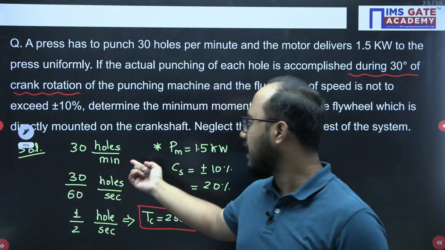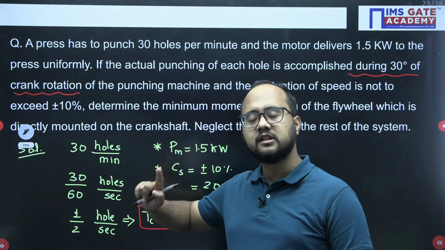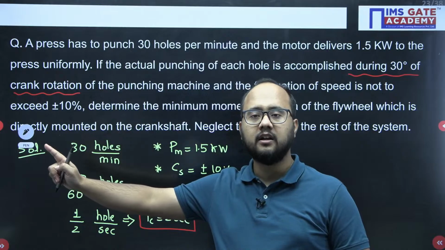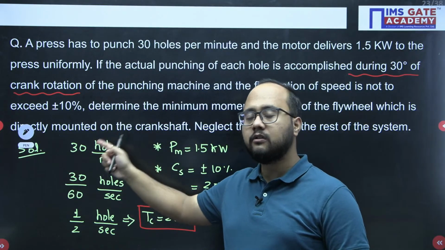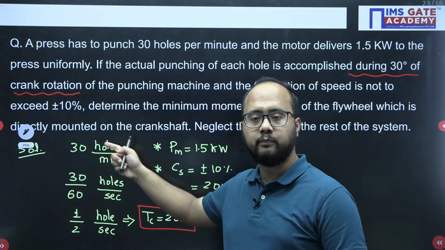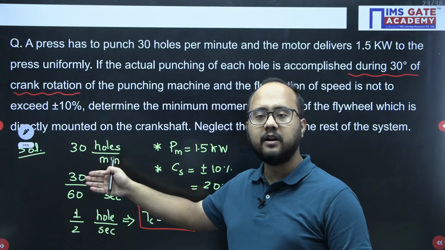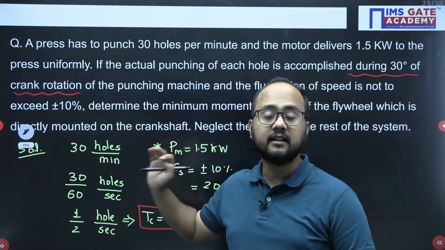And in a minute, how many holes is it doing? 30 holes. One hole corresponds to one complete rotation of the crank. So 30 holes correspond to 30 rotations of the crank. So 30 revolutions of the crank per minute. So it is nothing but 30 RPM.